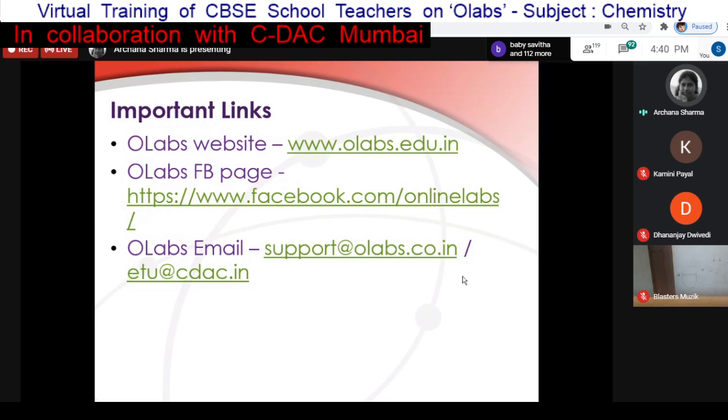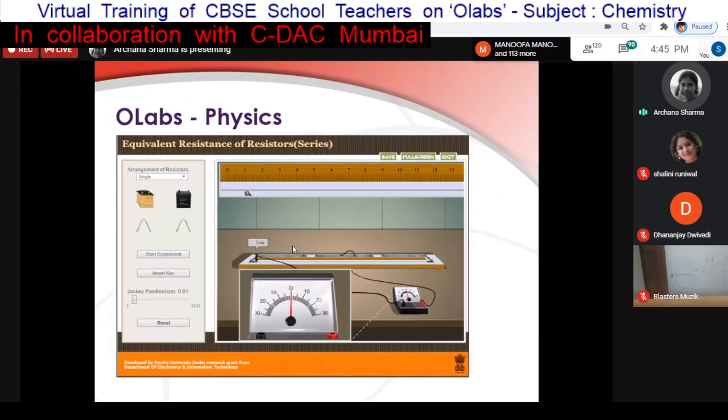As I had mentioned, this is for every lab. So for example, this is a physics lab with equivalent resistance of resistors. This is a snapshot of the simulation part of it. As I mentioned, the lab doesn't just consist of a simulation or an animation. It consists of theory, procedure, animation, then the simulation part, and the viva voce references and so on.